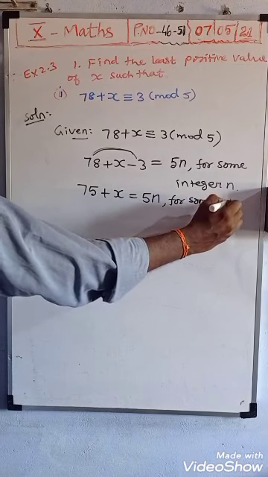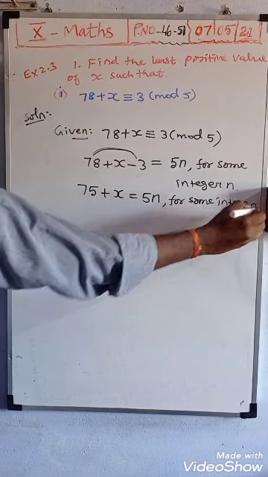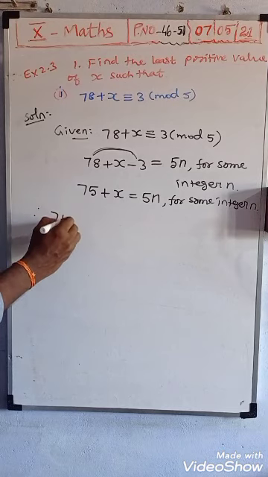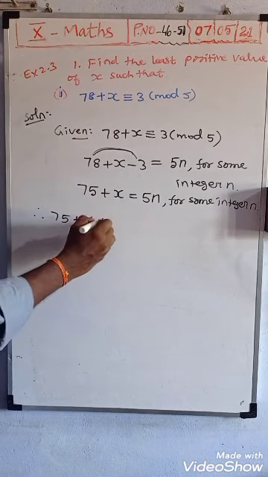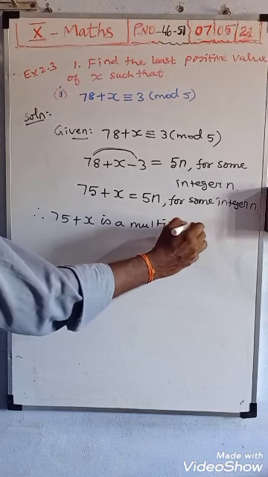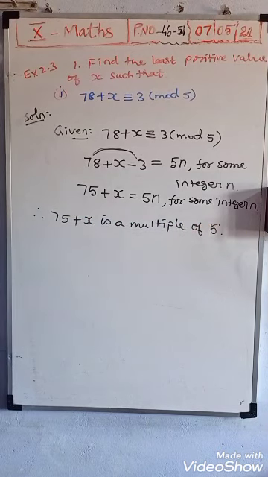You simplify and write this. Therefore, 75 plus x is a multiple of 5.